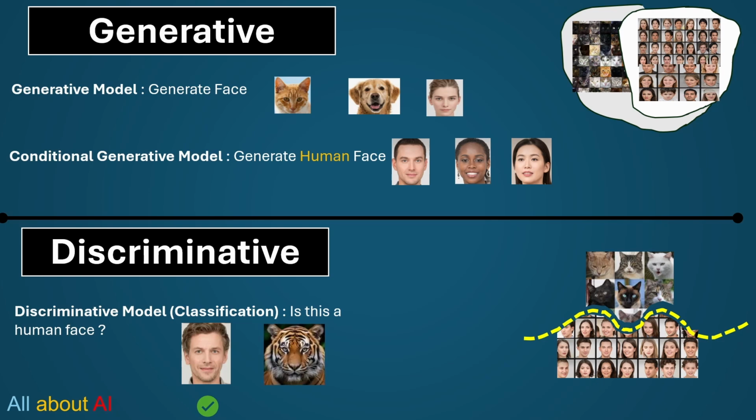There could be another image. It will check again with the model and see that, probability-wise, it doesn't look like a human face, and it will conclude it's not a human. So that's how generative and discriminative models work at a very high level.